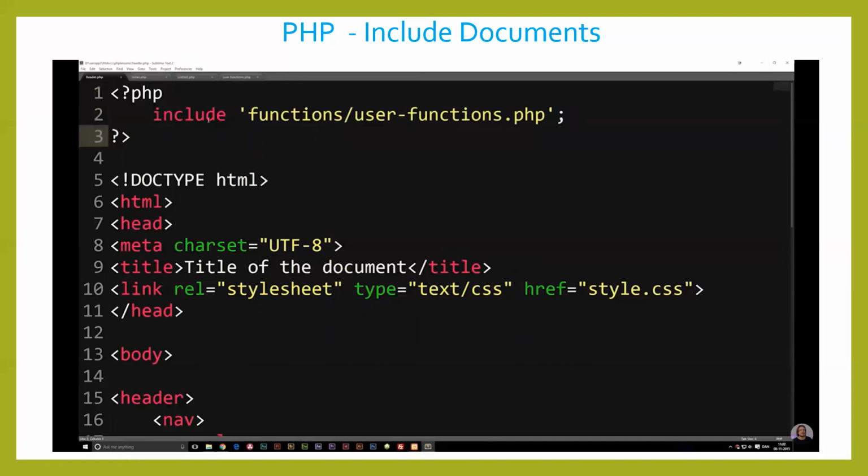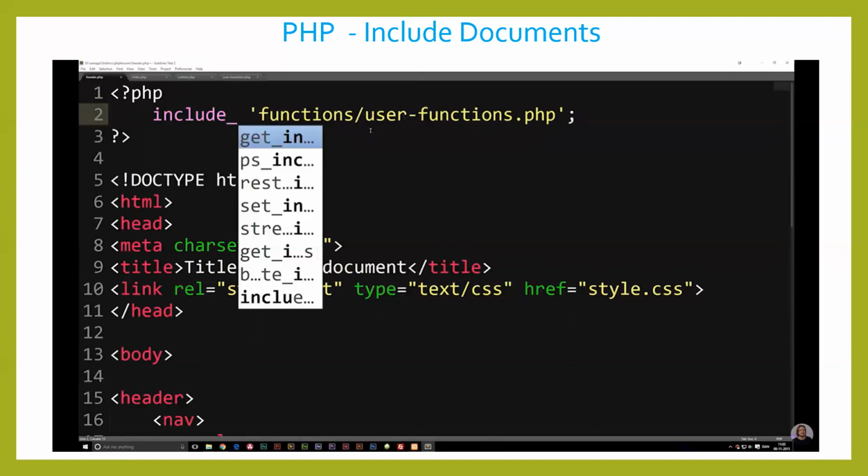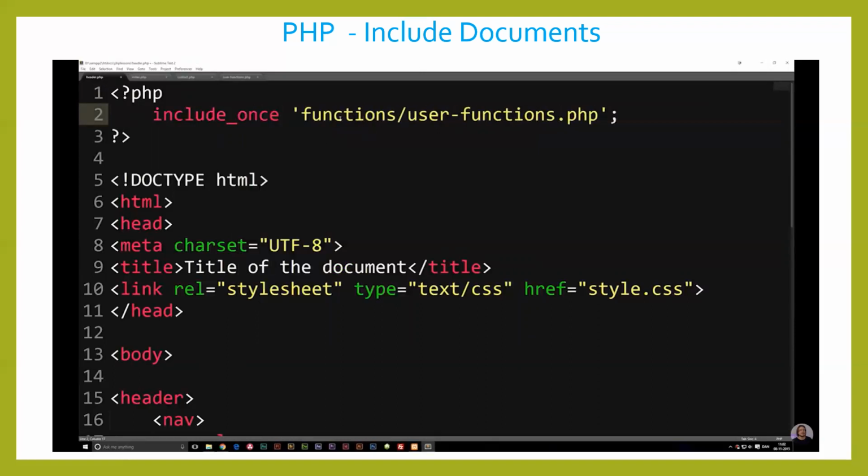Now, another thing I want to talk about is also we have something that's called include once, which is something that you don't necessarily need to do inside a website. But including once means that you're simply including a document one time. And one possible way you might want to use this is inside a loop, for example. Let's say you need to loop something out and you only need to include a function once in the first loop. Then you can make an include once and just loop it out once, and then it's going to stop including this document inside your loop.